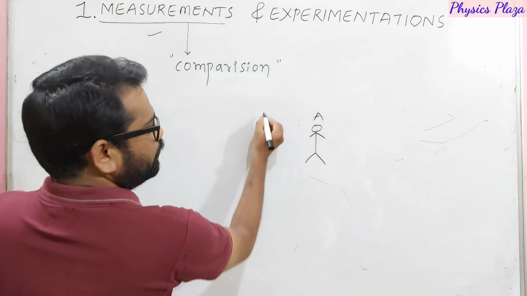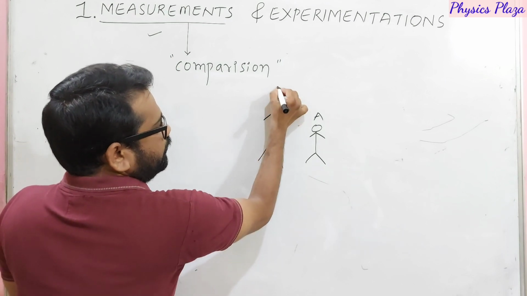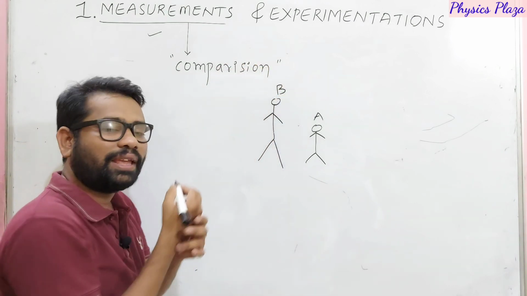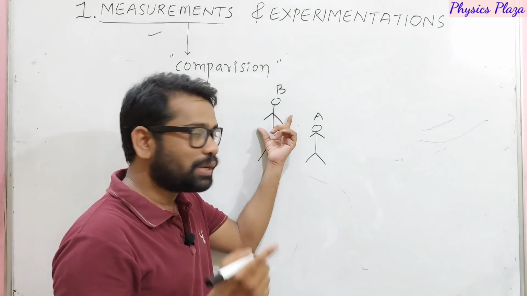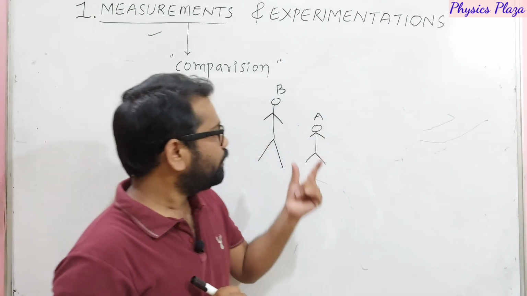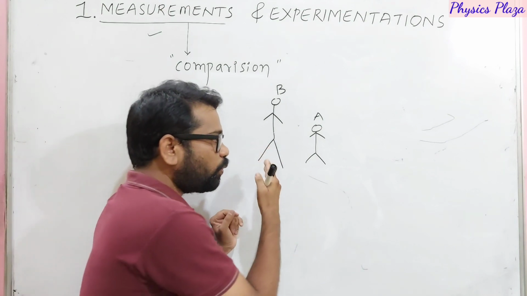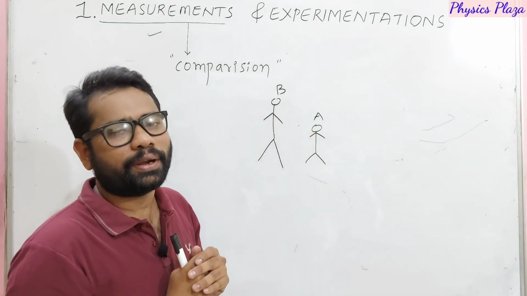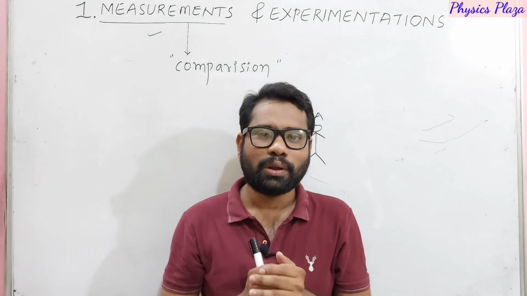But whereas, dear children, if one more person B has come and stands beside person A, now we can say that when compared with person B, person A is short. Whereas when compared with person A, person B is tall. So this is what we can compare. That is fine. By seeing, we can say who is tall and who is short.